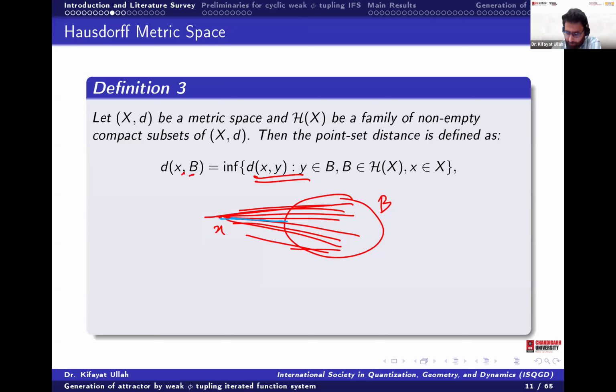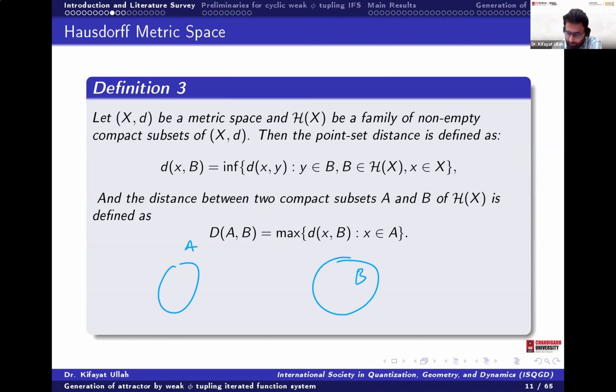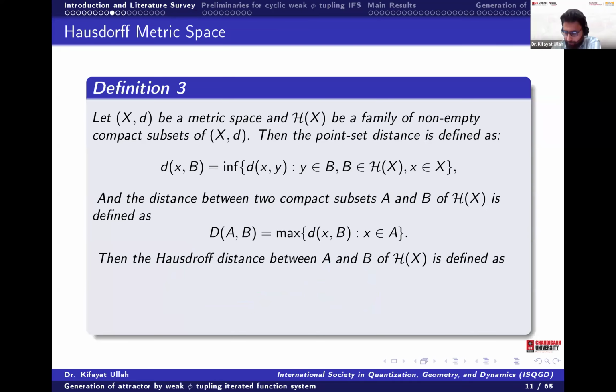That is called the distance from the point x to the set B. Then the distance between two sets is defined as the maximum of all those distances. For example, if this is my A and this is my B, we first take the minimum distance for every point of A, and then take the maximum of all these minimums. That is called the distance from the set A to the set B.